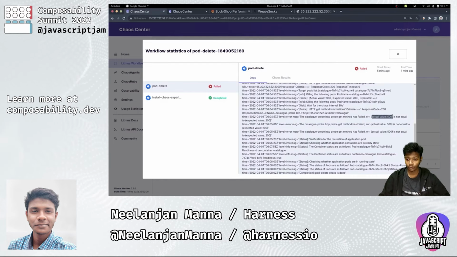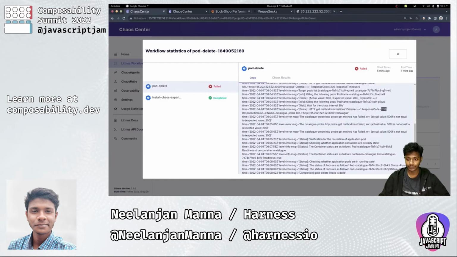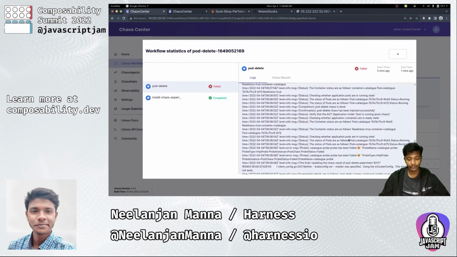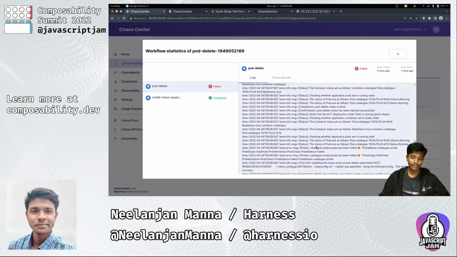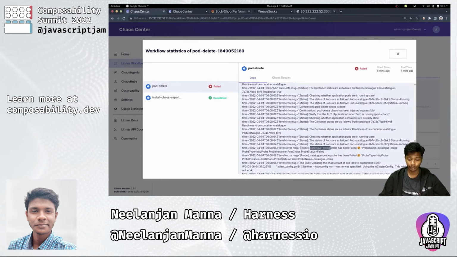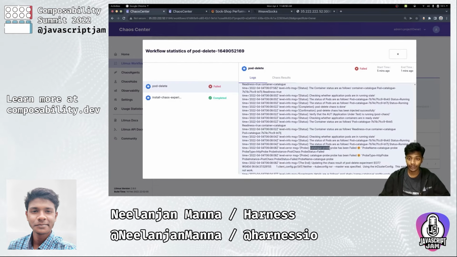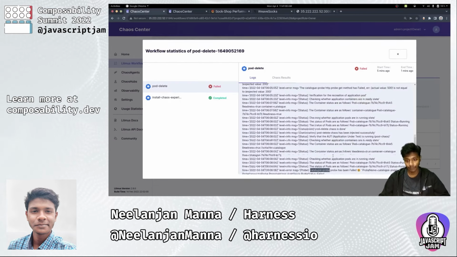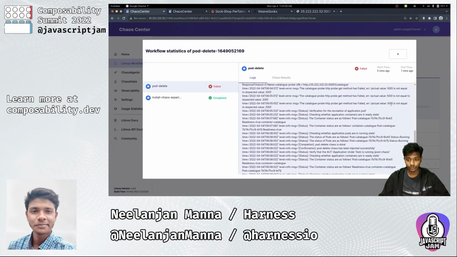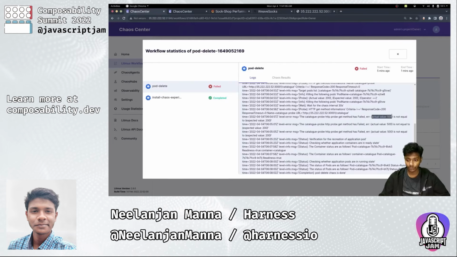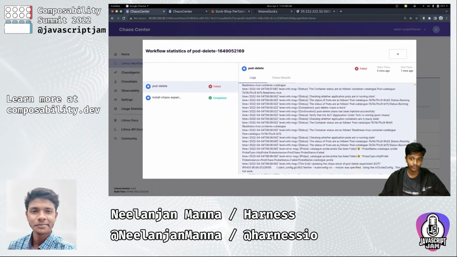It is not what we had expected, that is 200, and therefore this has been the main reason why our chaos experiment failed, because the probe that we had defined for validating whether our catalog endpoint is available or not failed. We didn't get the expected value of 200, and the actual value that we received was 500.